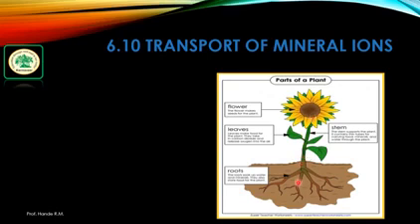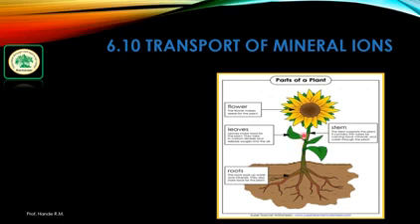Firstly, minerals are absorbed by the roots, then transported through the xylem vessels through the transpiration pull, and then by the process of diffusion in the vicinity of the cell, the cell uptakes them actively.